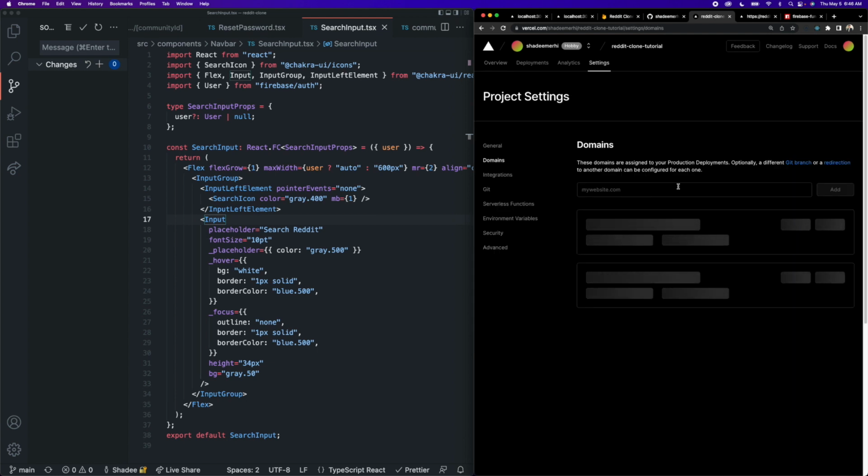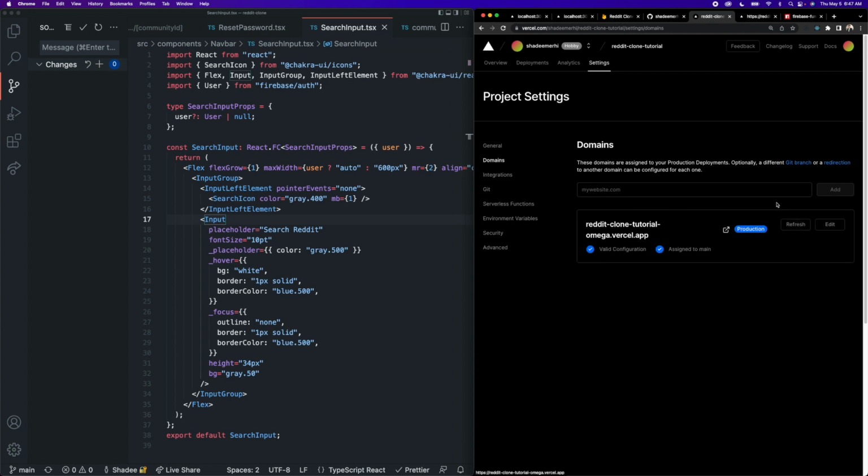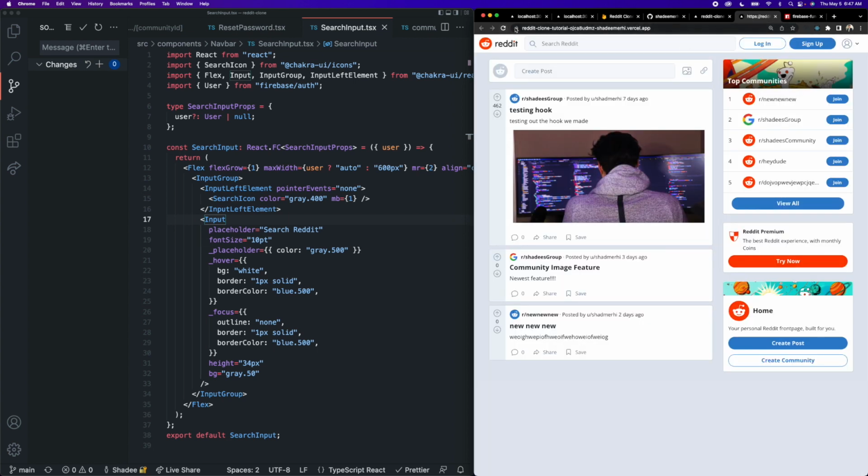So say you wanted to put like redditproject.com or something, any sort of domain, you would add that in here and Vercel would connect that for you to your production build. In our case, I'm just going to leave it as the assigned one by Vercel, but this is pretty cool. We have a securely deployed application that is now officially on the internet and it's connected to our Firebase project. So this is in production. So that's super cool. It's officially deployed.